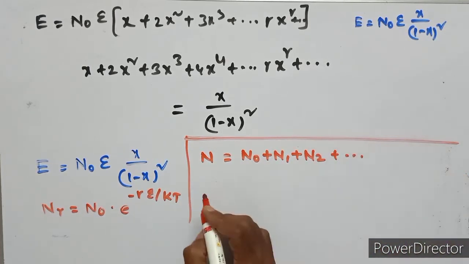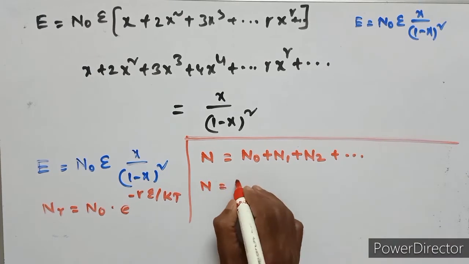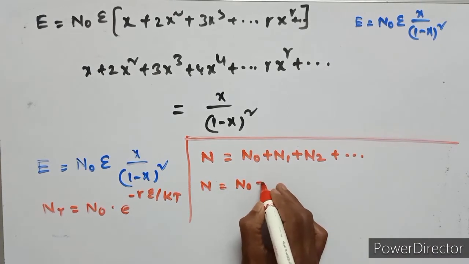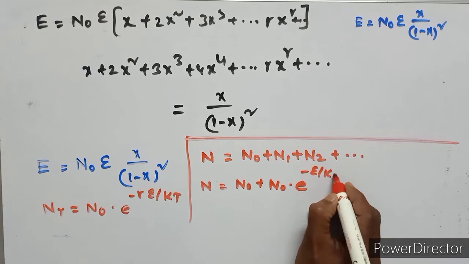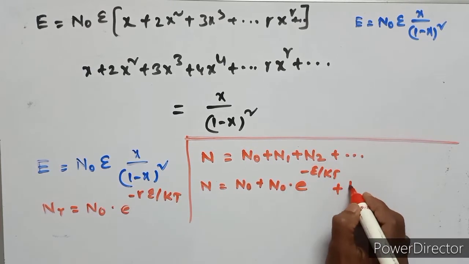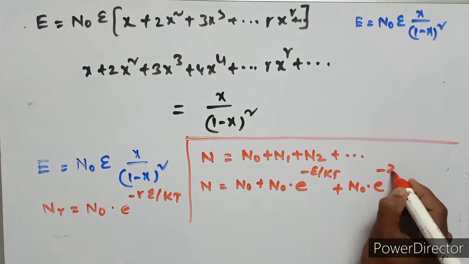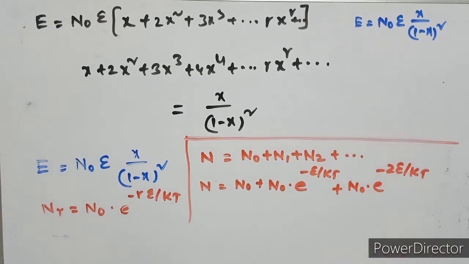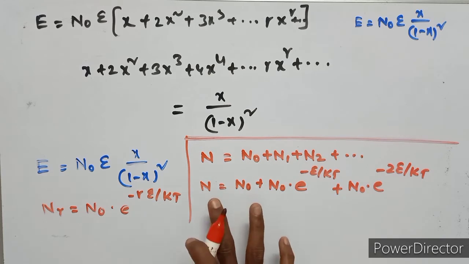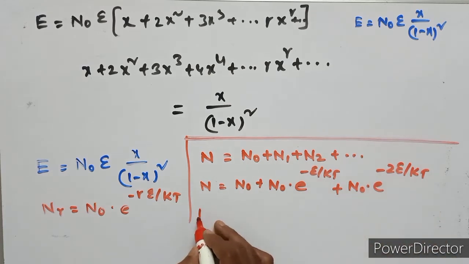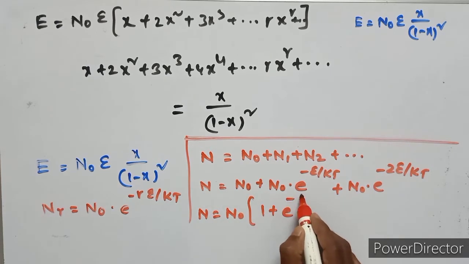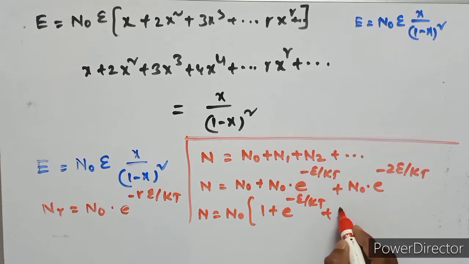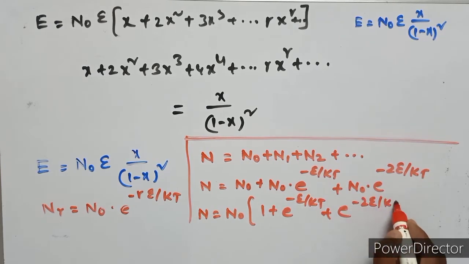So n equals n naught plus n1, which is n naught into e to the power of minus epsilon upon kt, plus n2, which is n naught into e to the power of minus 2 epsilon upon kt. In the total term the common factor is n naught, so n equals n naught times 1 plus e to the power of minus epsilon upon kt plus e to the power of minus 2 epsilon upon kt and so on.